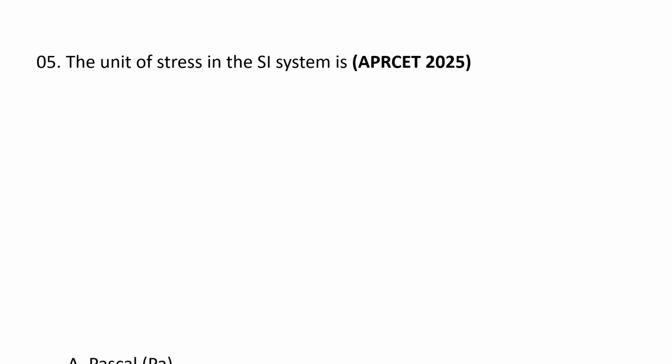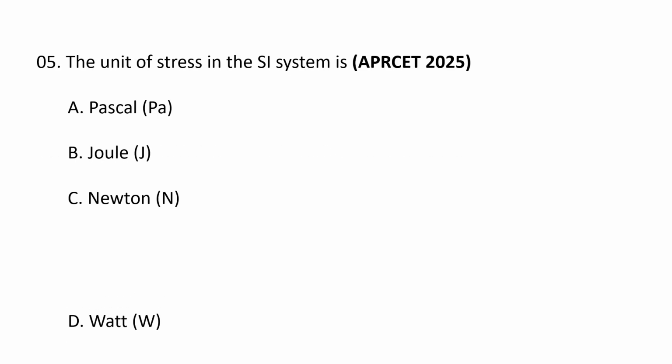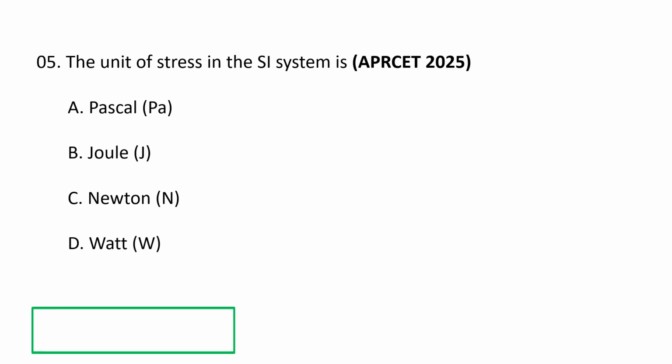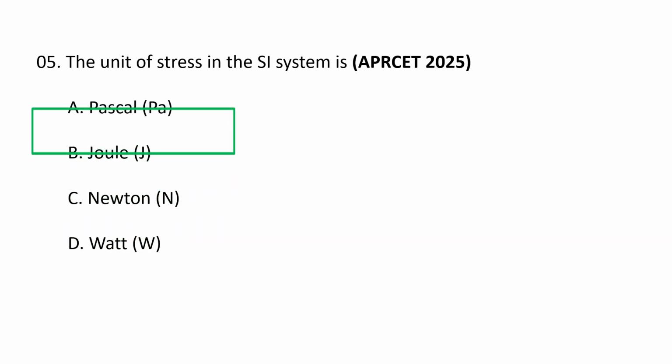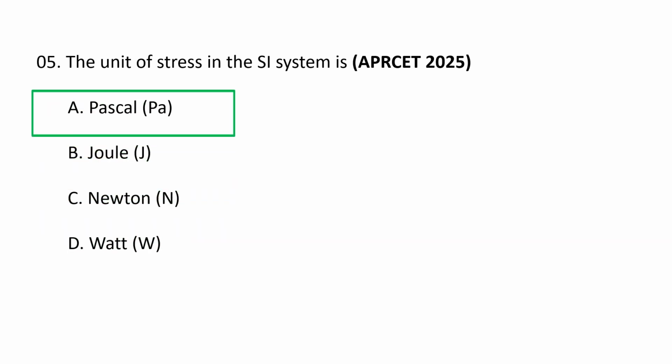Next question. The unit of stress in the SI system is A. Pascal, B. Joule, C. Newton, and D. Watt. The correct option goes as A. Pascal. The SI unit of stress is the Pascal, which is equivalent to 1 Newton per square meter, and it is defined as the force applied per unit area of a material.